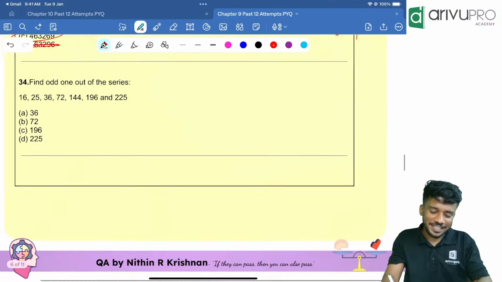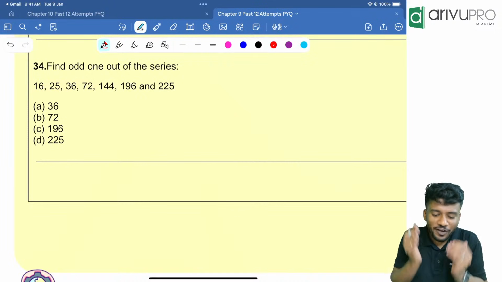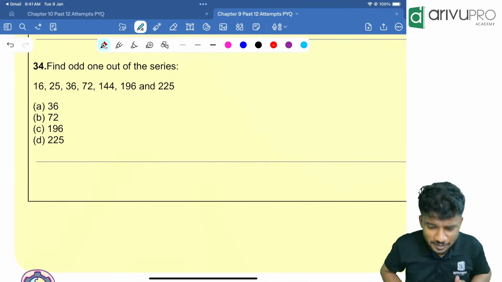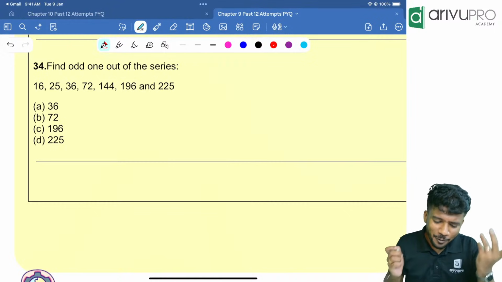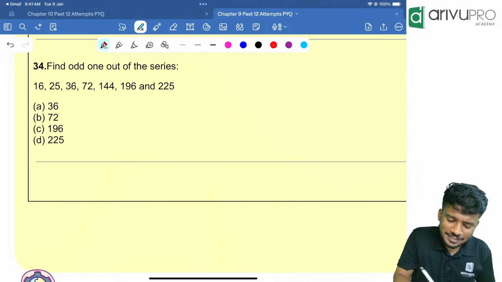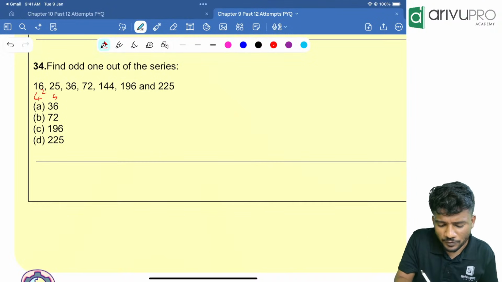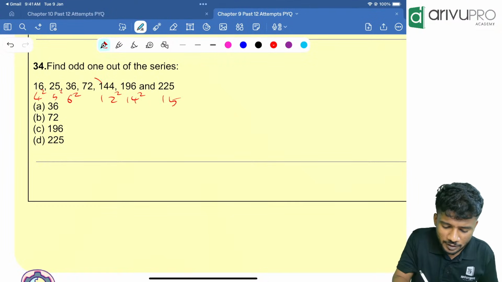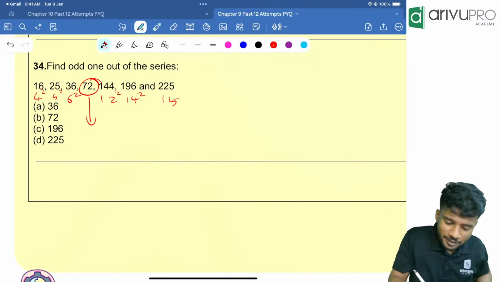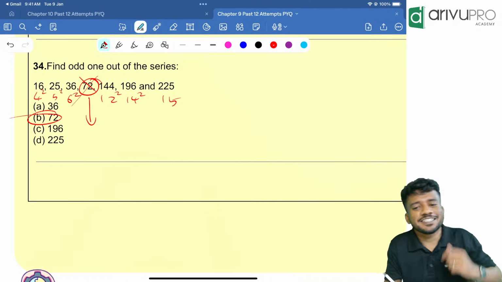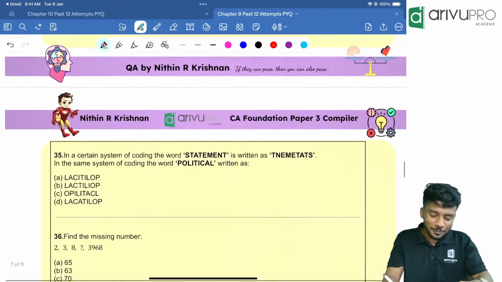Very easy, yeah? Yes. Now the next question, find the odd one of the following series. Now we are going for that. We are finding the odd man. It is very easy. This is what? 4 square. This is what? 5 square, 6 square, 12 square, 14 square, 15 square. This is what square? No square. That means who is the odd man out of here? 72 is the odd man out of here.